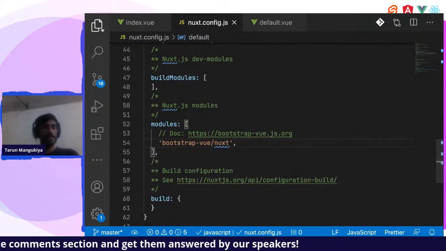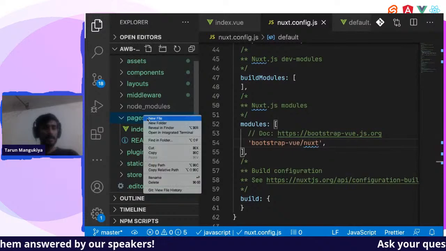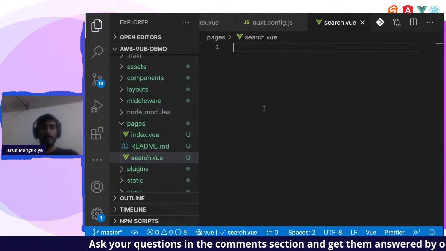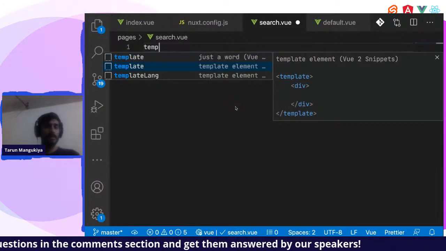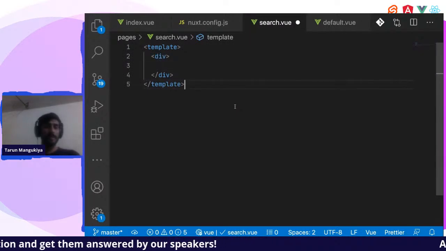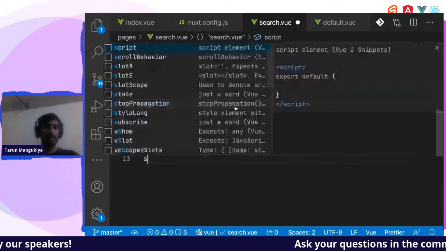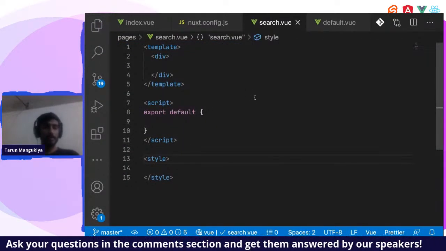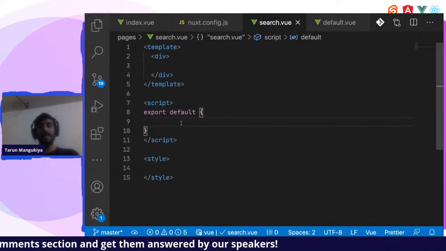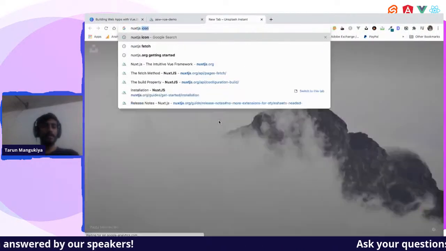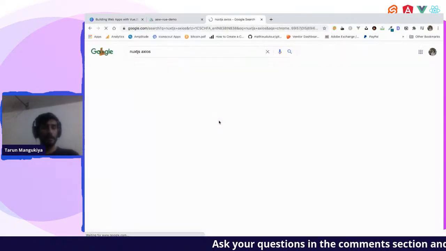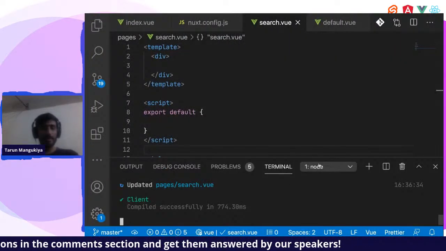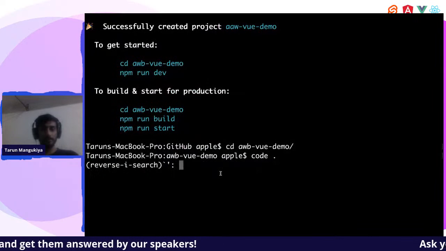Okay, let us go and create a search page. So we'll try to make some API calls. Let us write the code on our own. So we'll use a template, we'll have a script block, and we'll have CSS. These three blocks will be there. And we want to make an API call, so we'll need the NuxtJS Axios module. We'll go there and just install the module. Let me install it from my CLI. And where is my terminal? There you go.